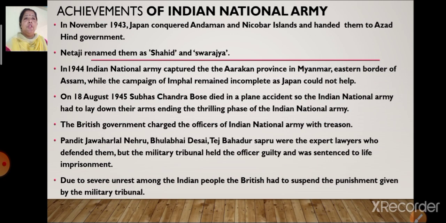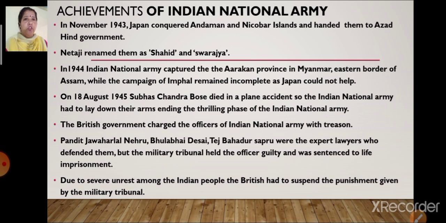In November 1943, Japan conquered the Andaman and Nicobar Islands. As I told you previously, Japan had attacked India, which was a colony of the Britishers. So here it was a help from Japan to India. The Japanese people were helping the INA, the Indian National Army. They conquered the Andaman and Nicobar Islands and handed them over to the Azad Hind government, that is, Netaji Subhash Chandra Bose.